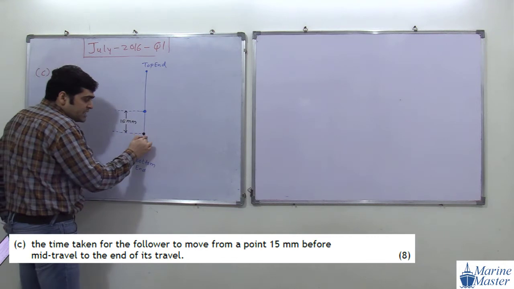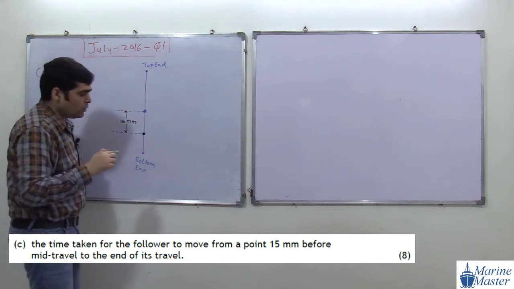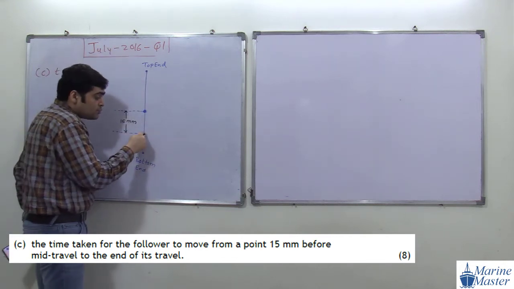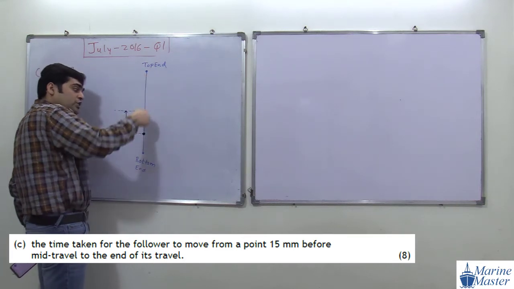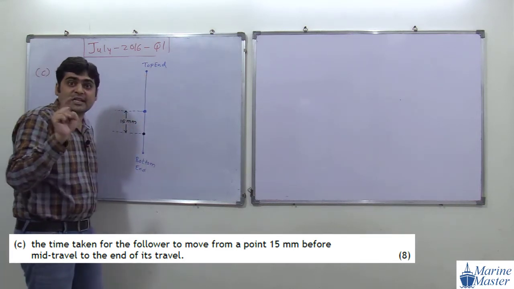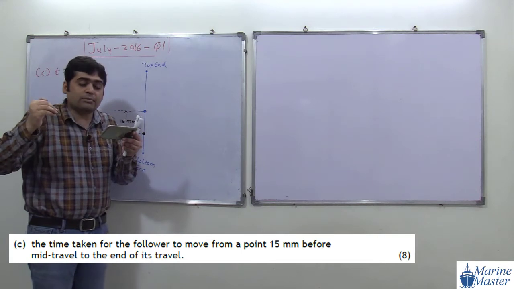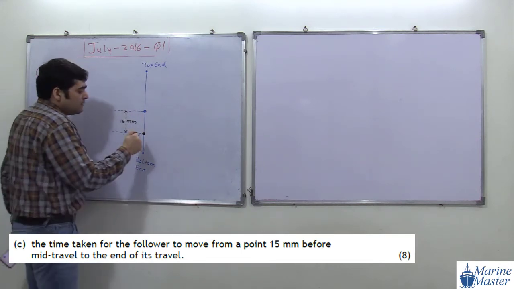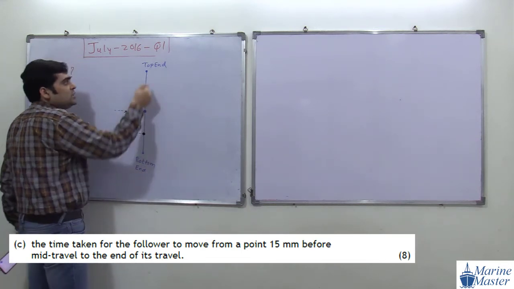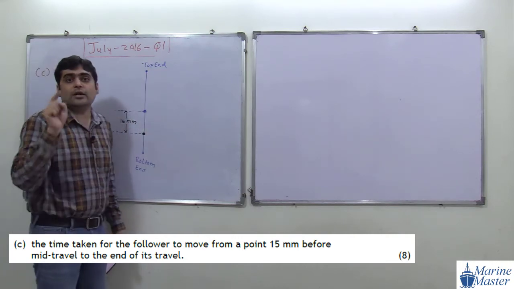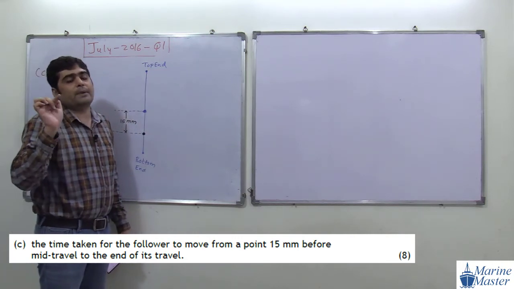Means from this point to the end of travel. See the wording, see the English. Our follower is starting from this location and going to the end location. For that purpose we have to find out time.